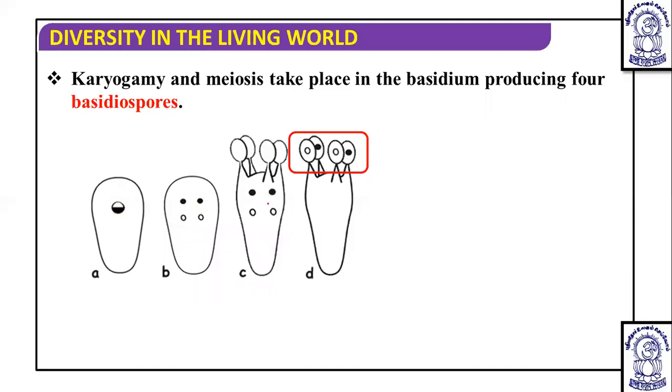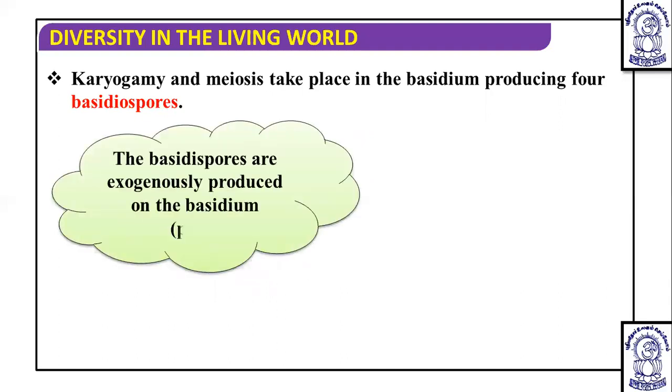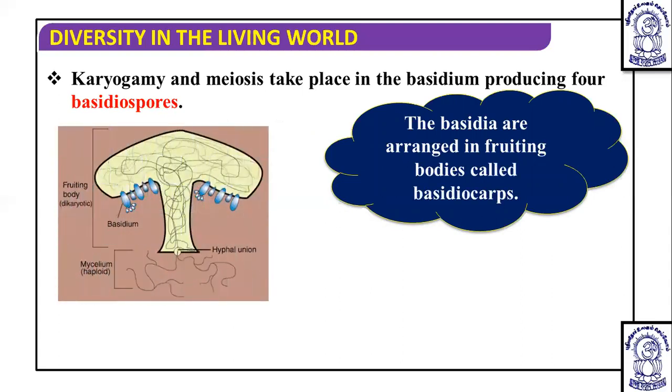These 4 nuclei form 4 basidiospores over the basidium, and they are produced exogenously. So the basidiospores are exogenously produced on the basidium. The plural is basidia. The basidia are arranged in fruiting bodies called basidiocarps. You can see the fruiting body is given here.